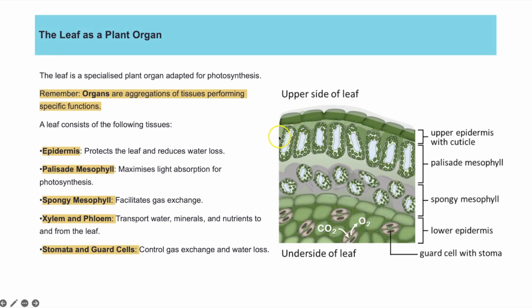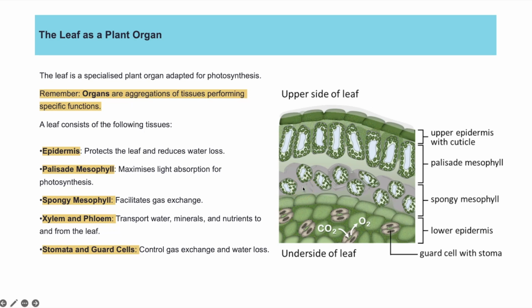The palisade mesophyll is this layer here. We have lots of long oblong shaped cells with loads of chloroplasts in, and the chloroplasts are able to absorb light energy, which is needed for photosynthesis. The spongy mesophyll is this tissue layer here where you have lots of spaces for gases to diffuse into.